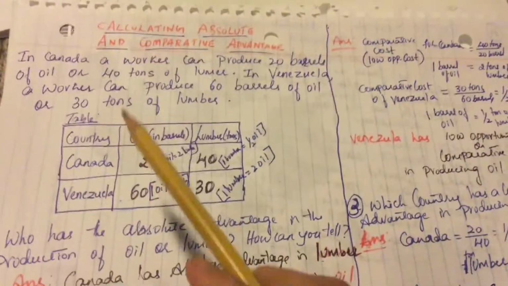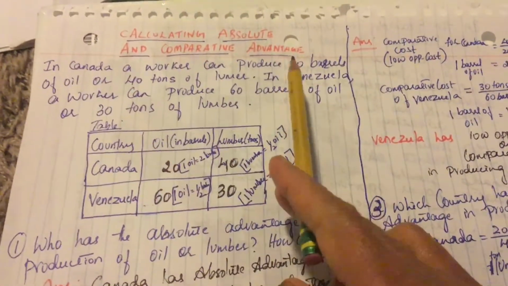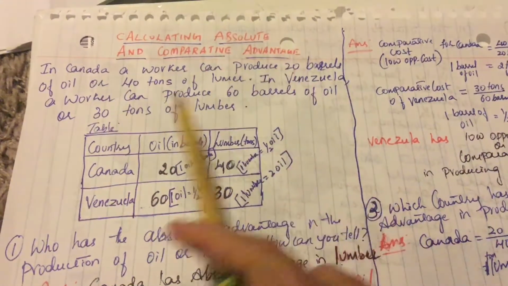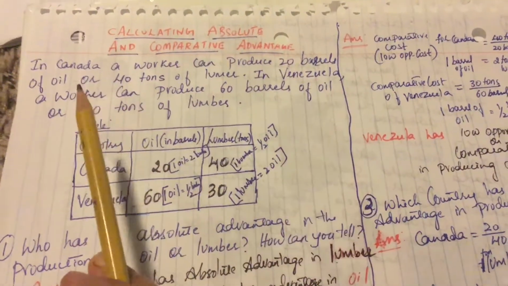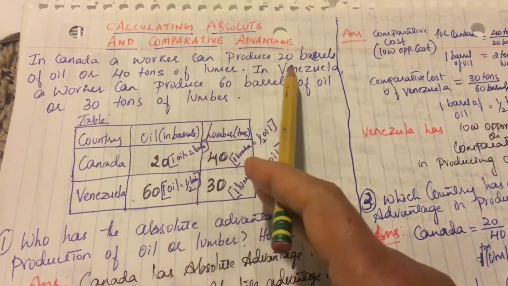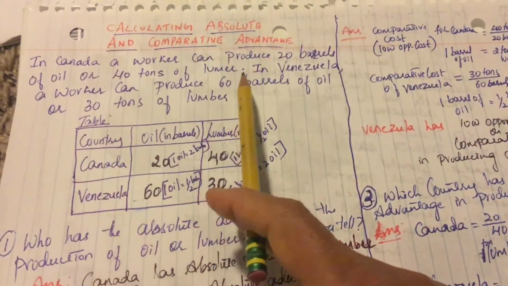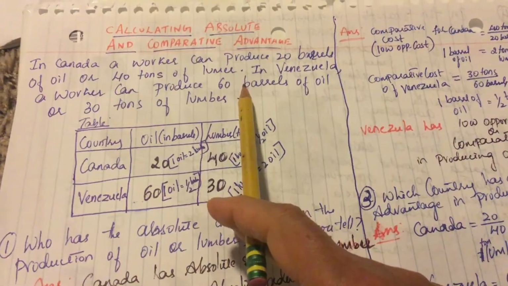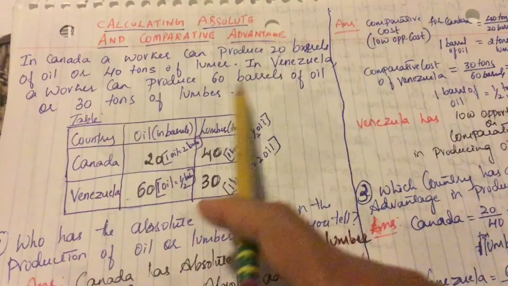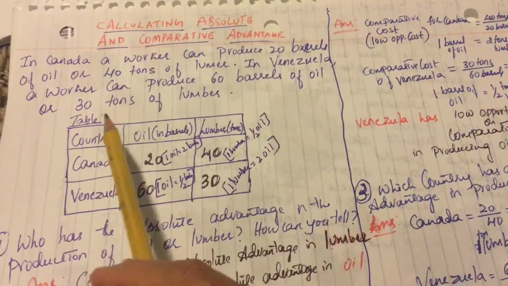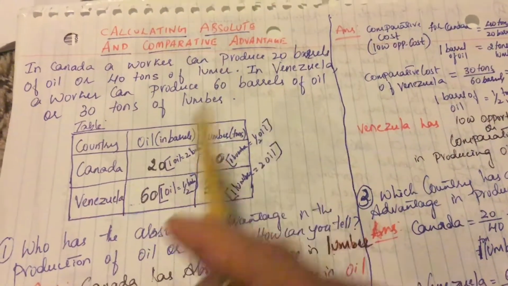Let's solve one more problem, calculating absolute and comparative advantage. In Canada, a worker can produce 20 barrels of oil or 40 tons of lumber. In Venezuela, a worker can produce 60 barrels of oil and 30 tons of lumber.